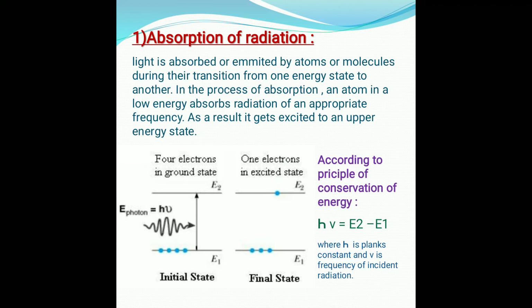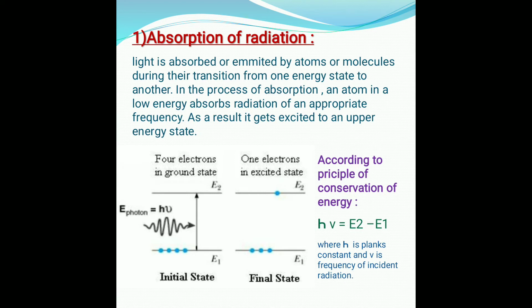Here the atom is going to transit from one energy level, maybe the ground state, to the excited state. When that transition occurs, the atom absorbs the light. This transition occurs due to the absorption. When light is absorbed, the atom goes from the ground state energy level to the excited state energy level, that is, from one energy state to another.